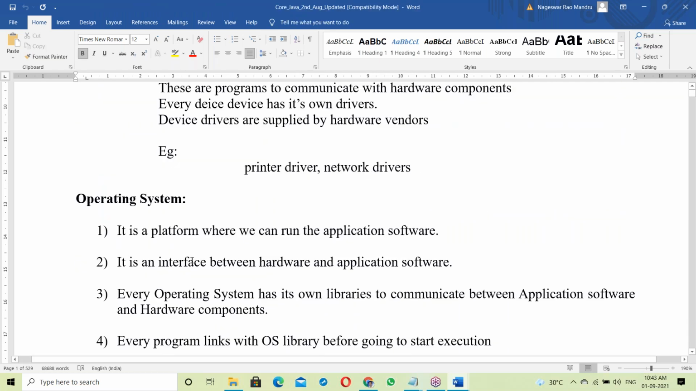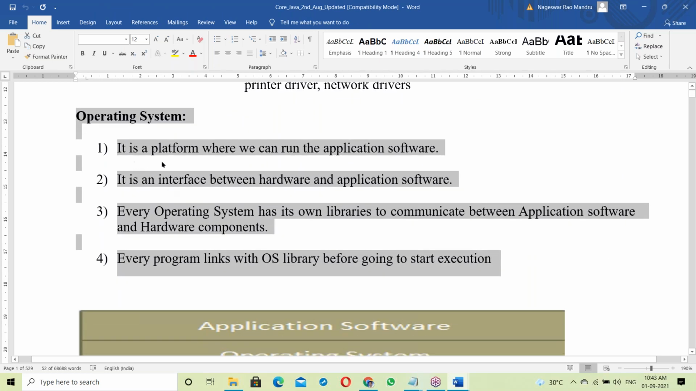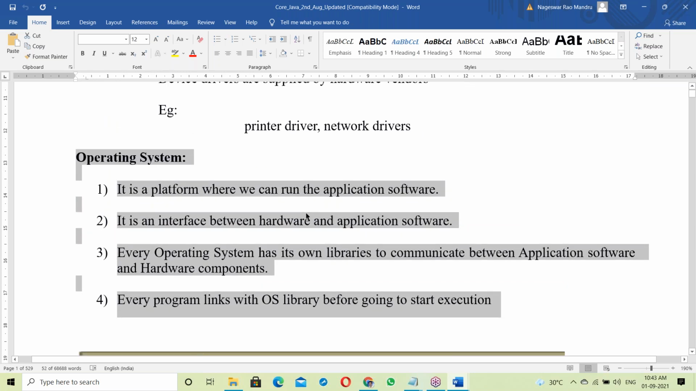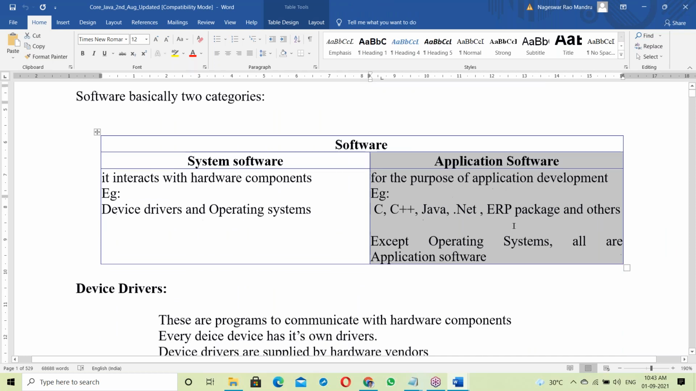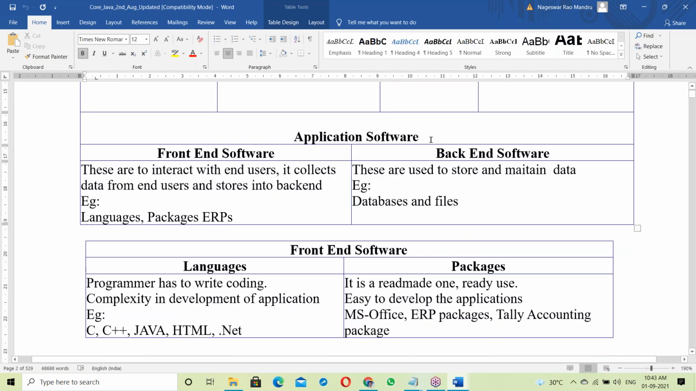See the document. In the document the same thing is explained very clearly: OS is a platform. On top of hardware is the OS, and on top of the OS is application software. So this is about OS. Now, Java comes under application software. Java is application software, so let us move to application software.